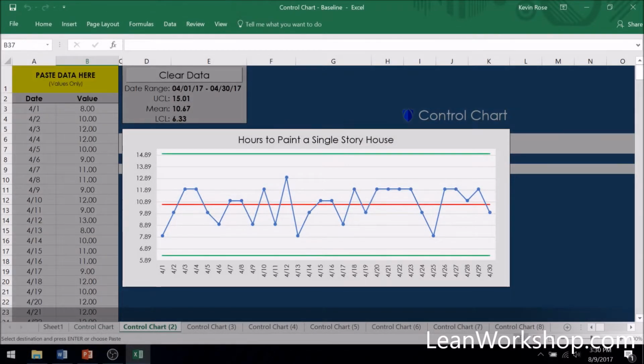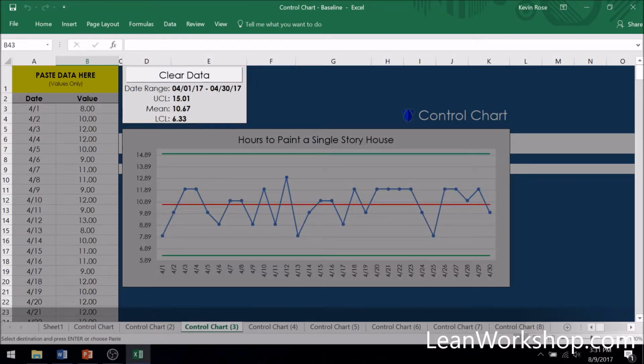You've just created a control chart. A control chart is much more than the chart you may have created before in Excel. It displays some valuable statistical information about a process. For the Lean Workshop control chart, we see 4 pieces of data: the date range, upper control limit, mean, and lower control limit. The mean is the average.